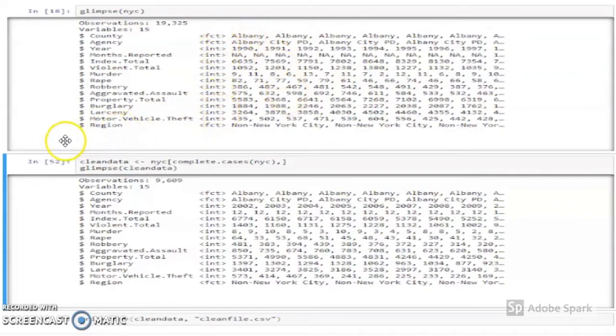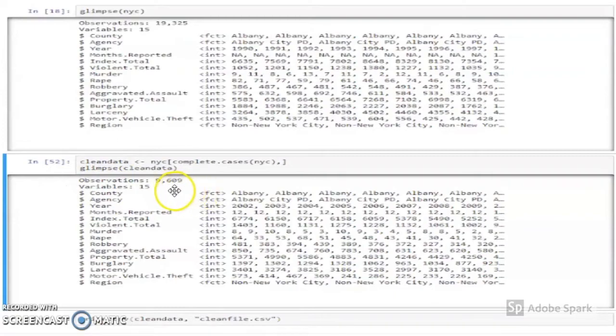Now moving on to cleaning the values that are missing, we will use the complete.cases function. Complete.cases enables us to identify complete rows and automatically removes rows with missing values. We then proceed to save this data in a new variable known as clean data. We will yet again use the glimpse function to check if our missing values have been removed from the data set.